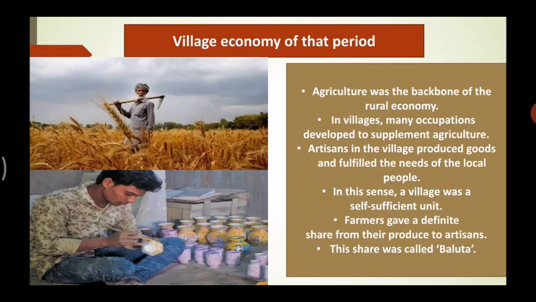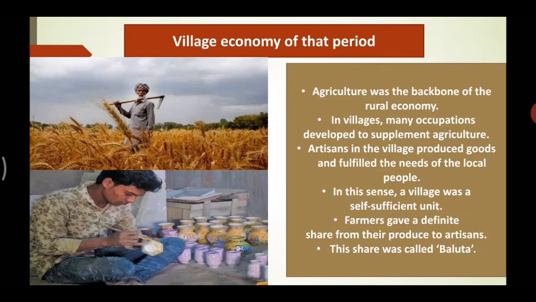That means to help agriculture, not only people involved themselves in agriculture, but some other occupations also they were working in. Okay? So artisans, as you can see in the picture, in the village produced goods and fulfilled the needs of the local people.